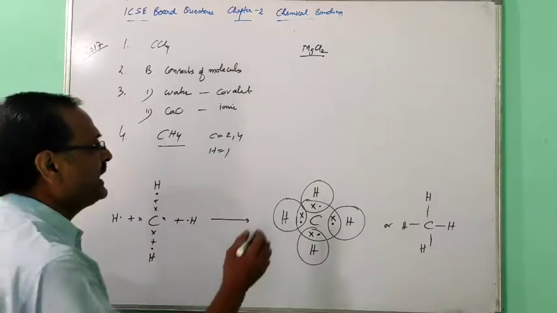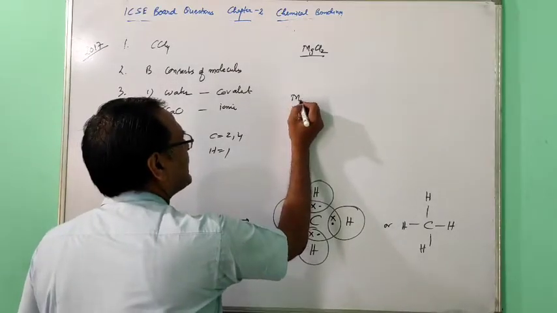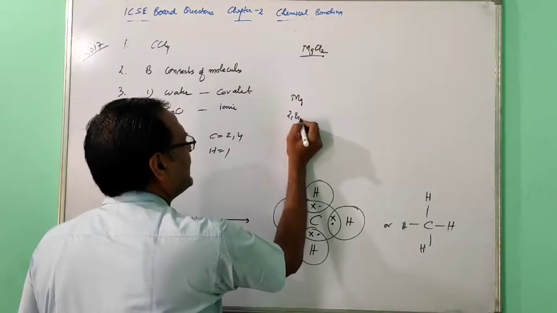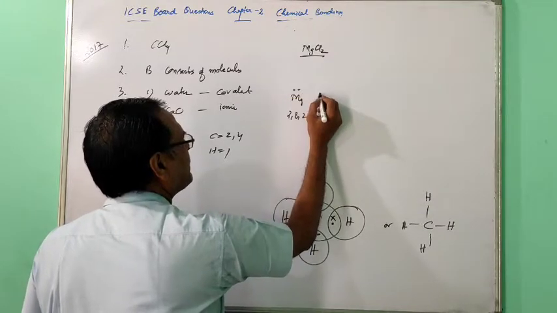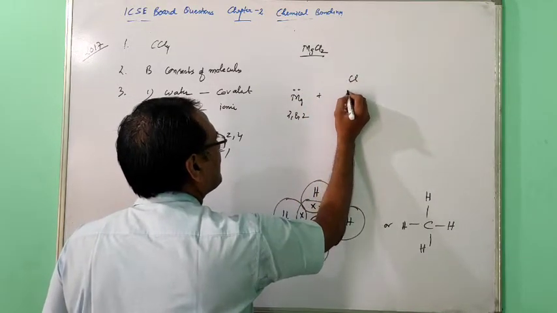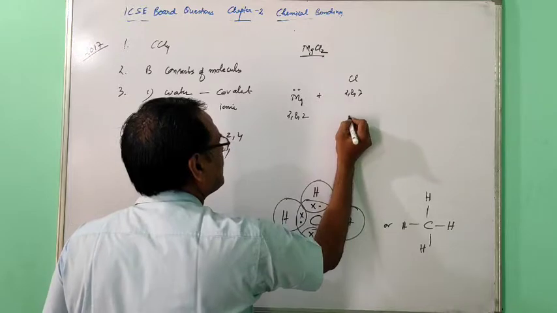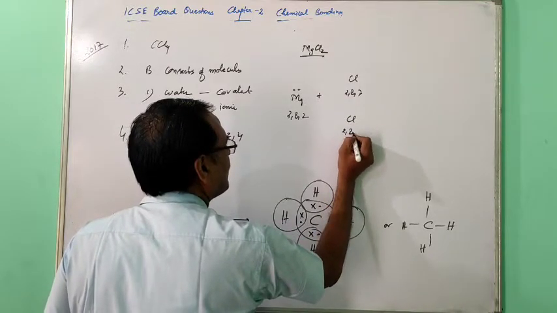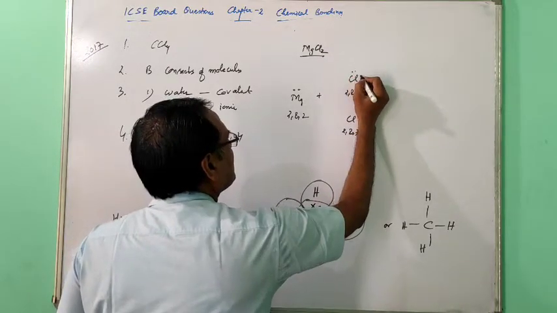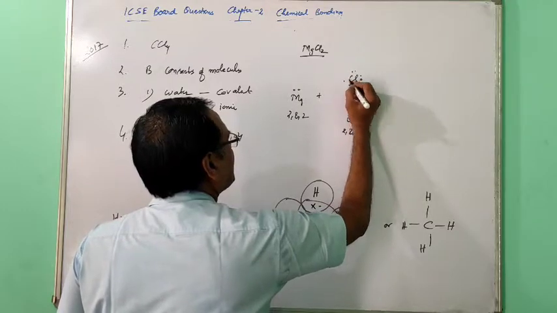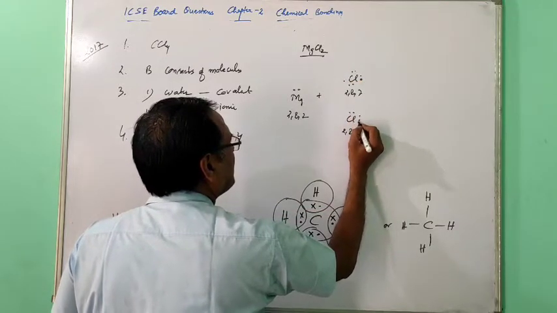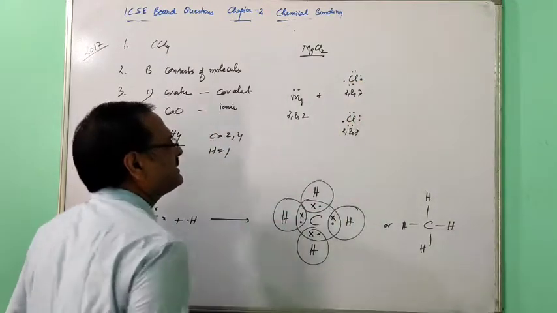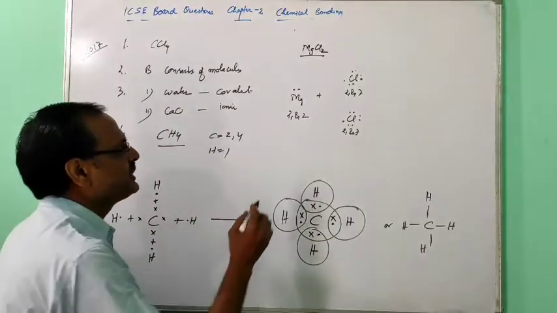Now magnesium chloride. Just to see, magnesium is 2, 8, 2, so 2 dots you can put. Chlorine is 2, 8, 7, and 2 chlorine atoms are there, 7 dots you can put. In magnesium chloride the bond will be ionic. Since 7 valence electrons are there, 7 dots are put here.